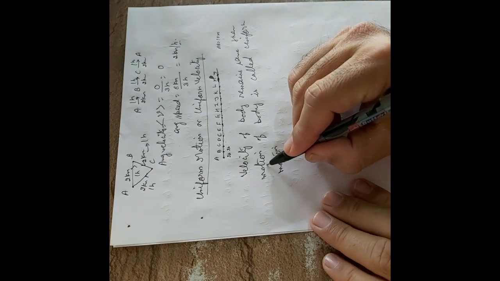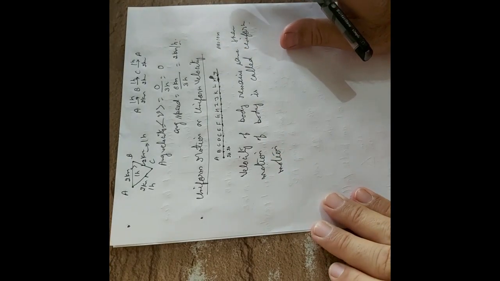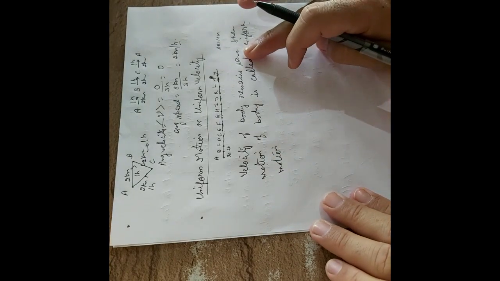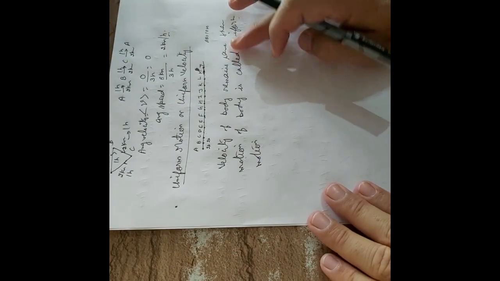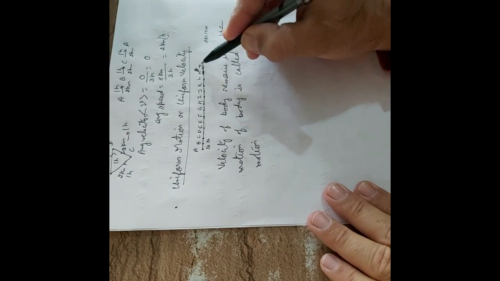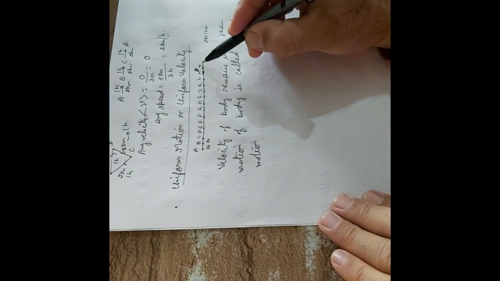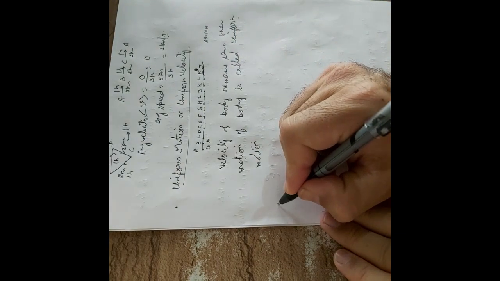And velocity of a body is called uniform velocity. What does it mean? Same velocity? It means that the direction of motion is also remaining the same and the speed of the body is also remaining the same. Next case is